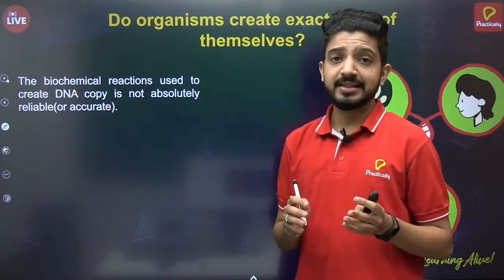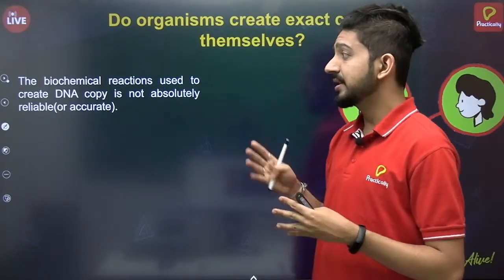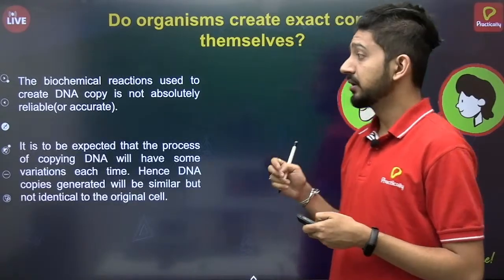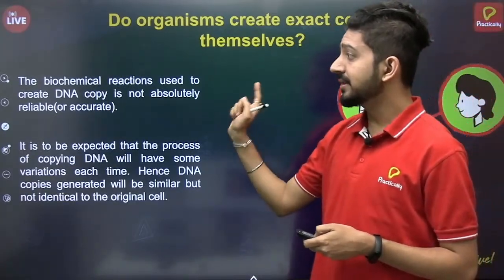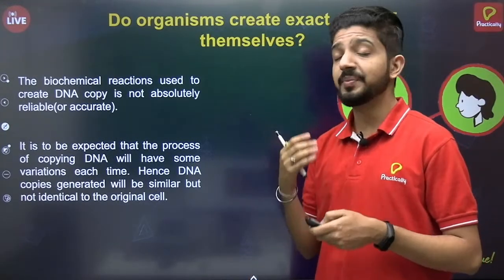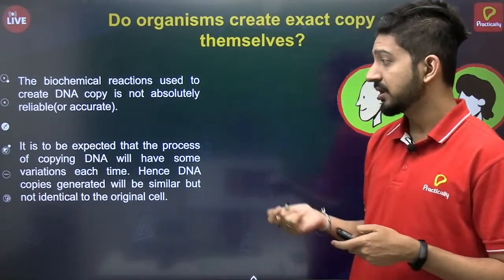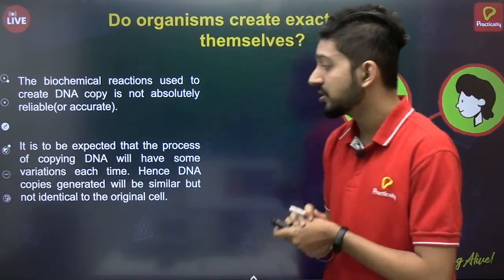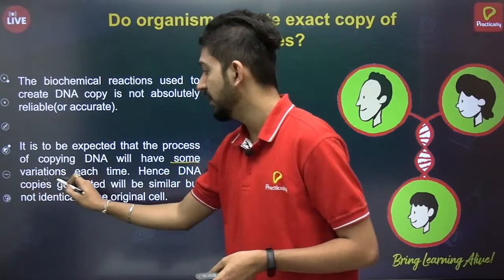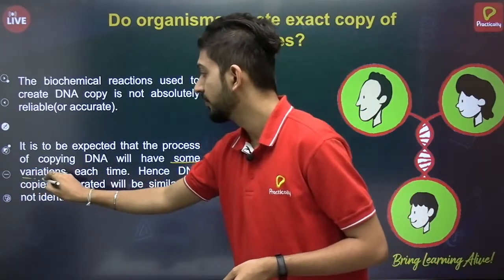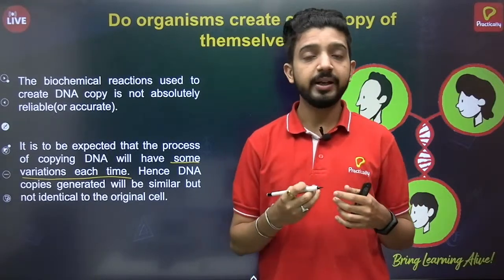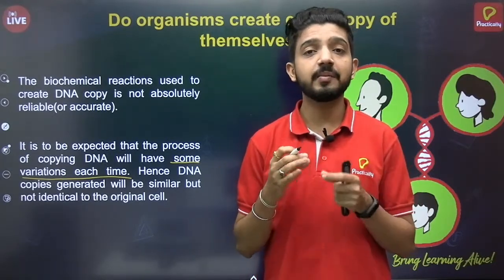There are, as we discussed, various biochemical reactions involved in creating a DNA copy, so it's not absolutely reliable or accurate. There can be errors happening in the entire process. So it is to be expected that the process of copying DNA will have some variations each time. It means that when the DNA is copied, it's not necessary that similar things are copied every time.